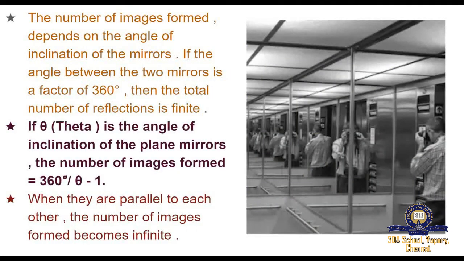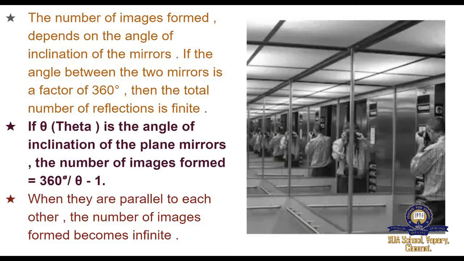The number of images formed depends on the angle of inclination of the mirrors. If the angle between the two mirrors is a factor of 360 degrees, then the total number of reflections is finite. If theta is the angle of inclination of the plane mirrors, then the number of images formed is equal to 360 degrees divided by theta, minus 1.